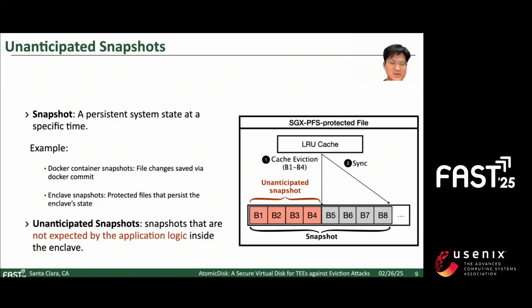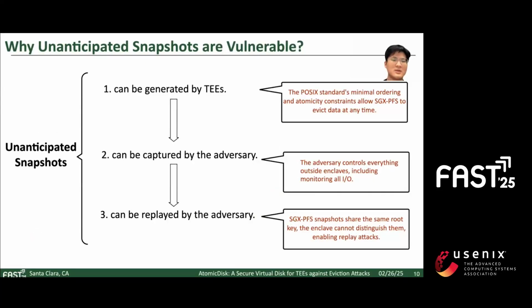In a normal environment, these eviction-generated snapshots are harmless, but in TEEs, these snapshots are vulnerable. Now let's break down the three primary reasons why these unanticipated snapshots are vulnerable within TEEs. Firstly, they can be generated by TEEs because the POSIX standard puts little constraint on the ordering and atomicity guarantees, allowing the cache layer of the TEE to perform eviction at any time.